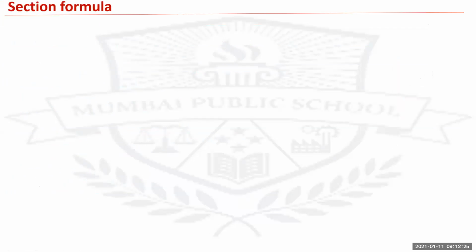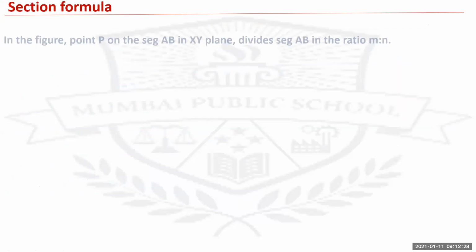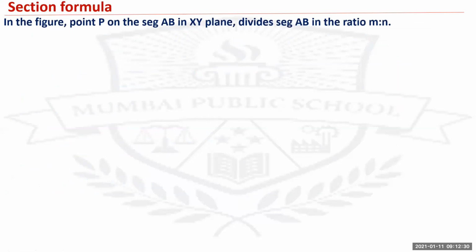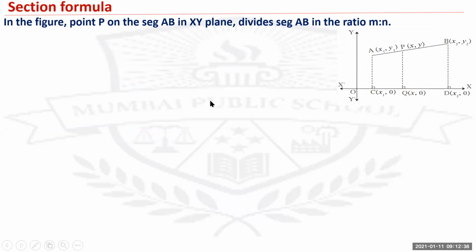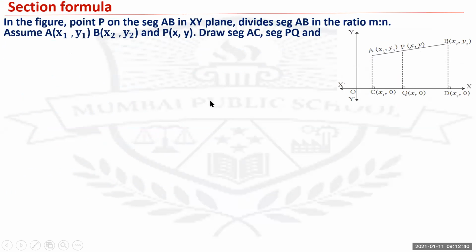The next important formula is the section formula. In the figure, point P on the segment AB in the XY plane divides AB in the ratio m is to n. Assume A is (x1, y1), B is (x2, y2) and P is (x, y).